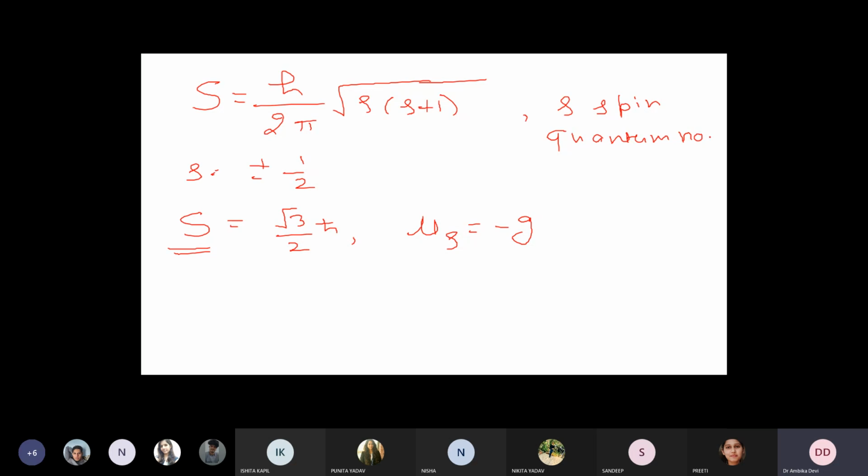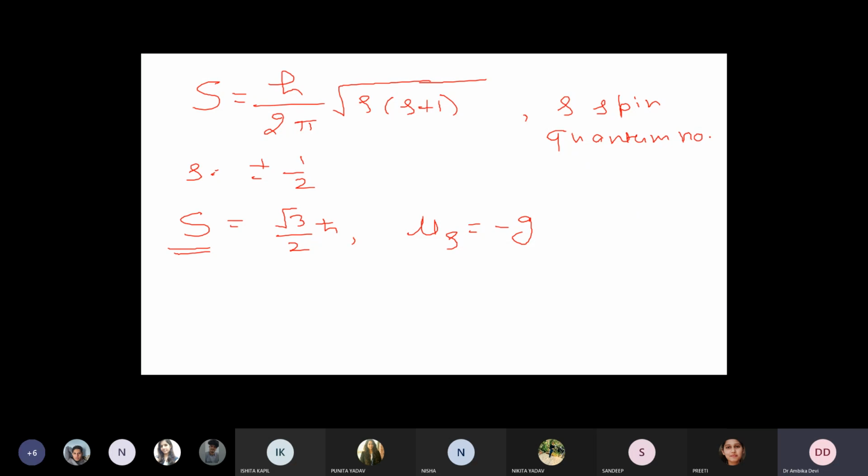You have studied the total magnetic moment too, but this is required for the chapter to proceed. So I'm just giving you a recap of all these things, but otherwise you are supposed to be aware of them. So mu s is given by, what is mu s? Mu s is the magnetic moment due to spin of the electron.